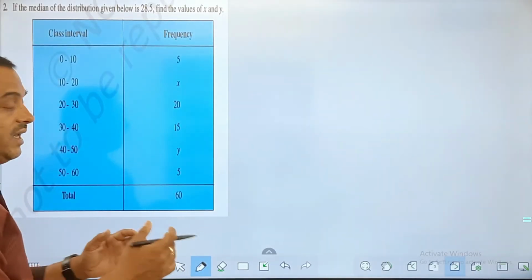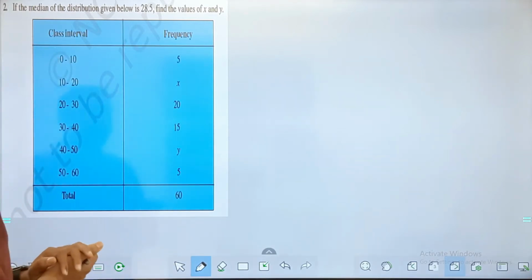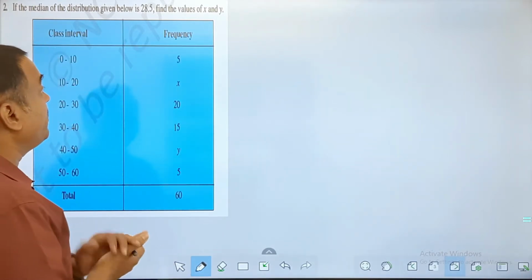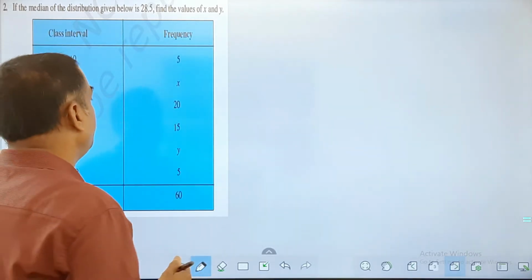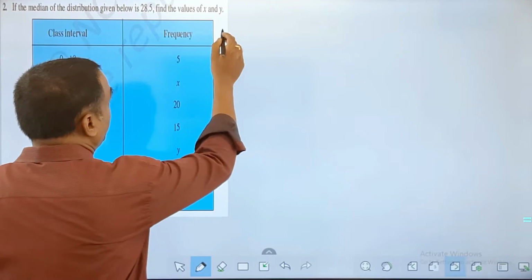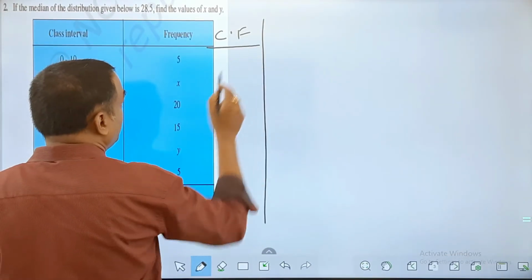Now here, my friend, the next question: if the median of the distribution given below is 28.5, find the value of x plus y, and x and y are unknown. Find the values of x and y. So here I'll find the cumulative frequency as we normally do for every median question.